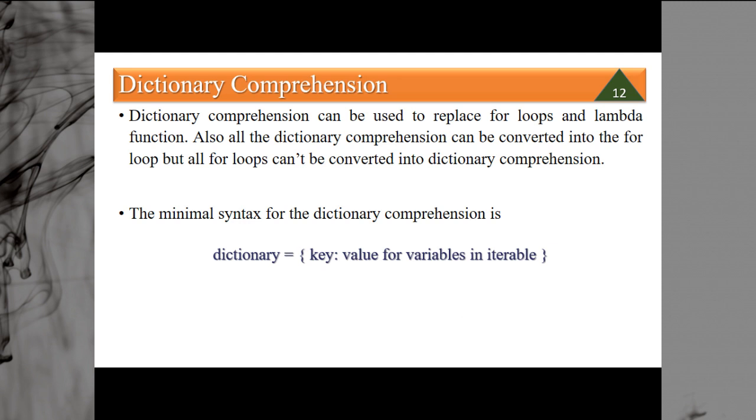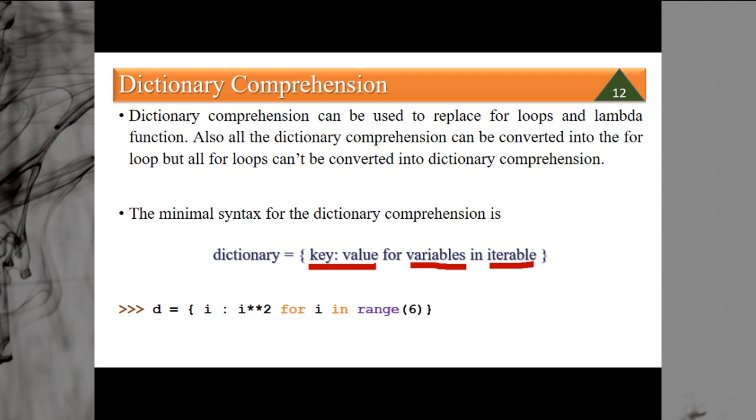The minimum syntax of the dictionary comprehension is: dictionary is equal to, in curly brackets, key colon value, that is the key-value pair, for variable in iterable. So this is the key-value, what exactly you want to have in the dictionary. This is the variable from where the key and value will be picked, and this is your iterable from where you want to pick the key-value.